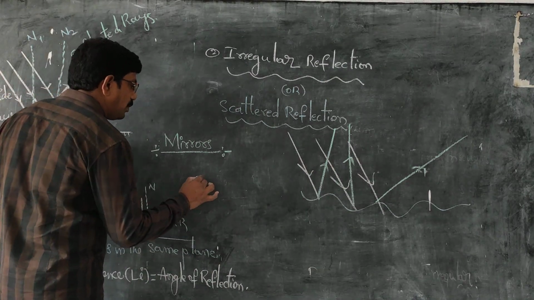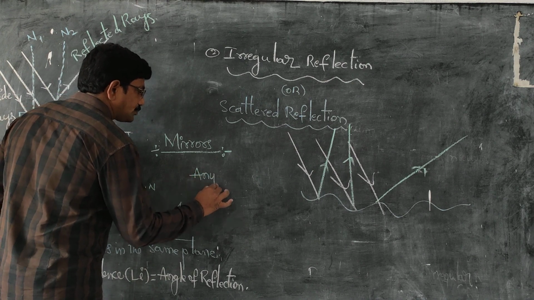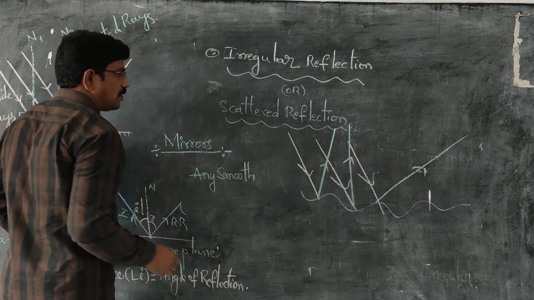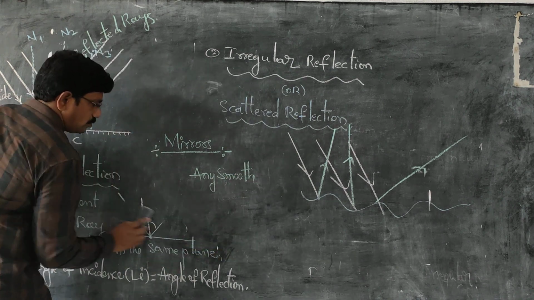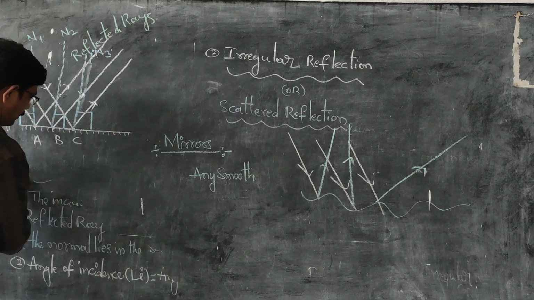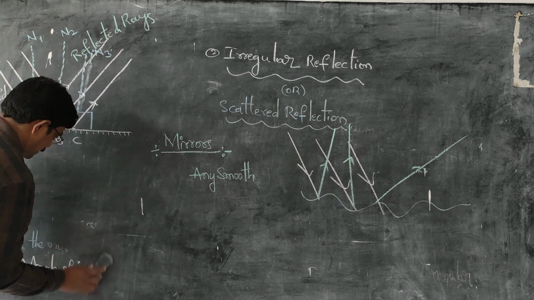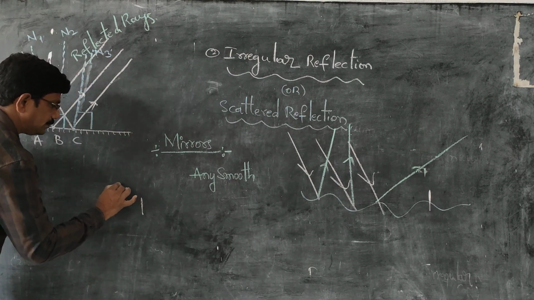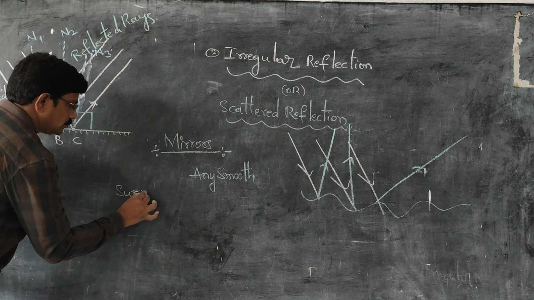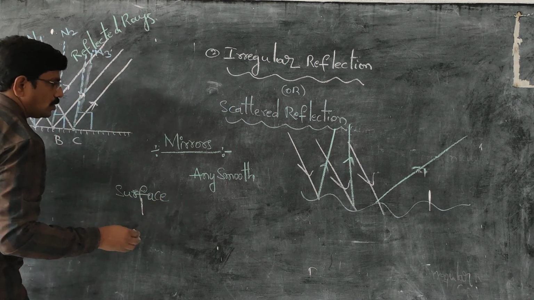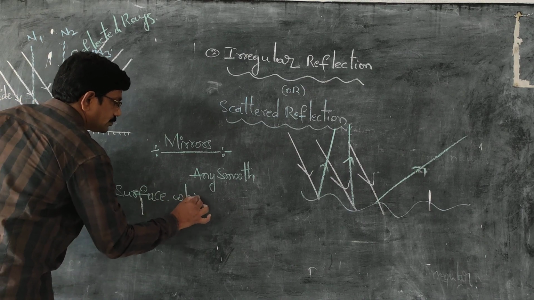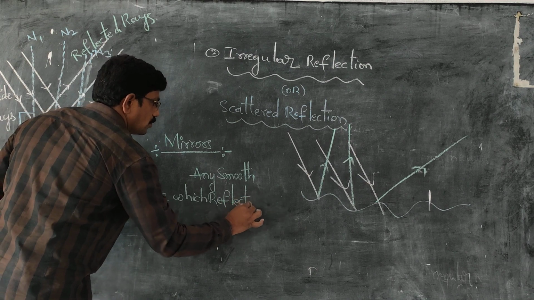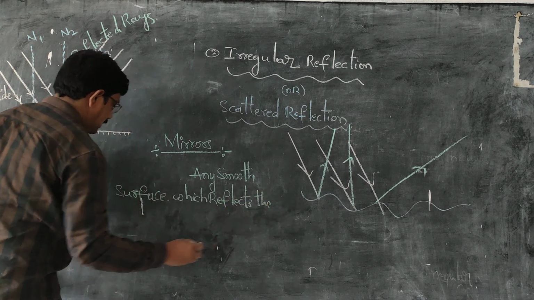So what is the definition given for a mirror? Any smooth surface which reflects the light.